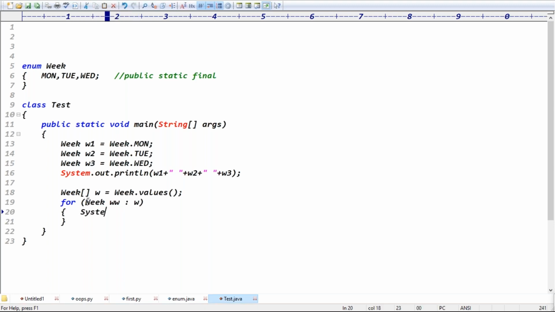Exactly, guys. Then to print the data, with System.out.println, you can try to print ww, right? Exactly. Because in the first way we are accessing data as individual constants, one by one. In the second case we are getting all the constants, right?